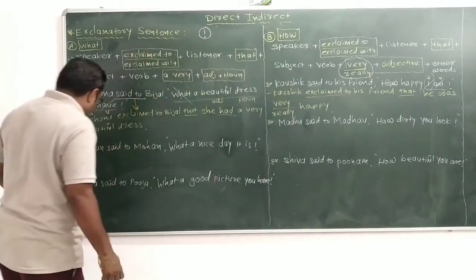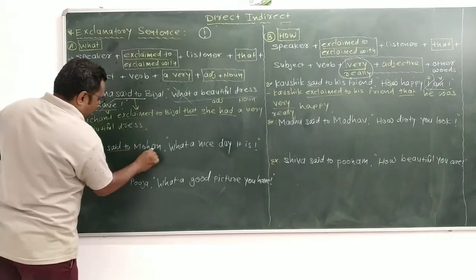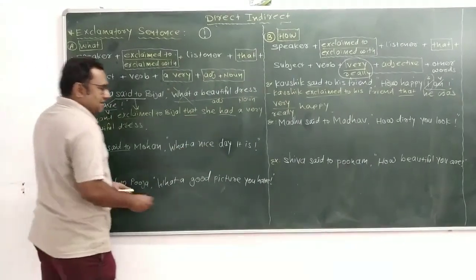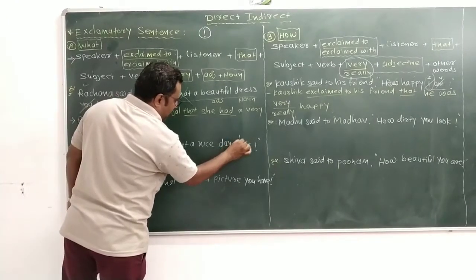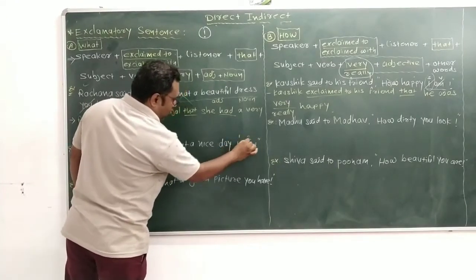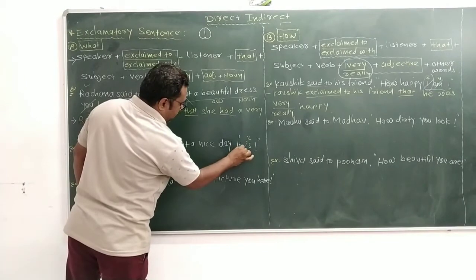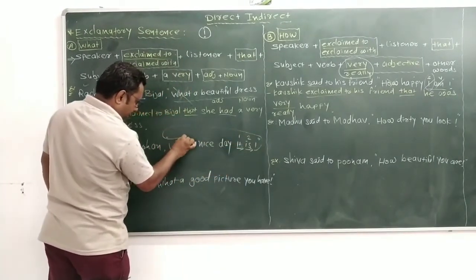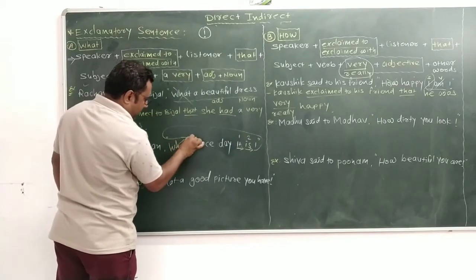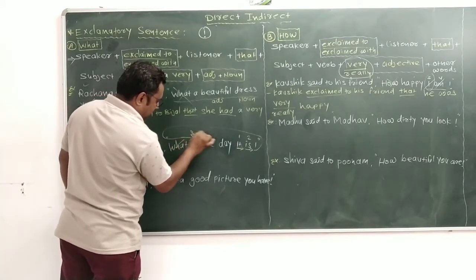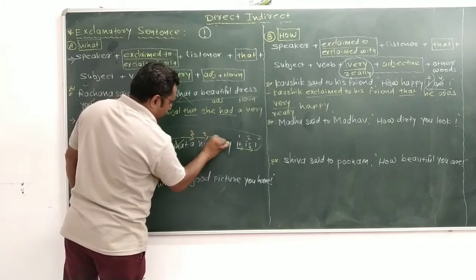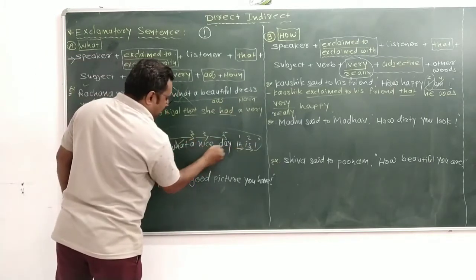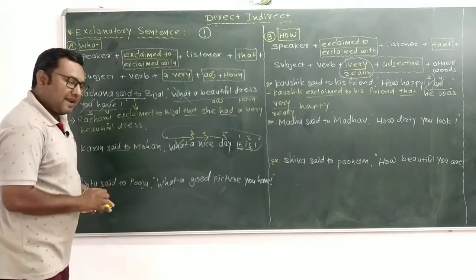Next, Karan said to Mohan, what a nice day it is. What is the subject here? That is 1, 2, now 1, 2 come, remove what, article 3, adjective 4 and 5. It is a nice day. So it is a very nice day.